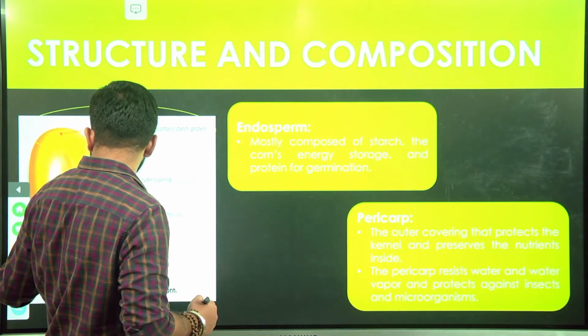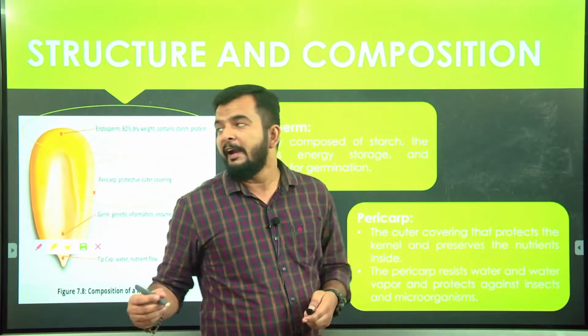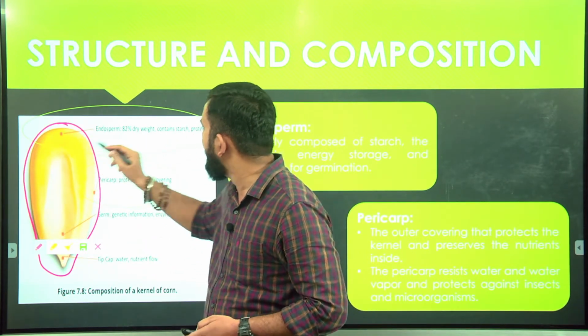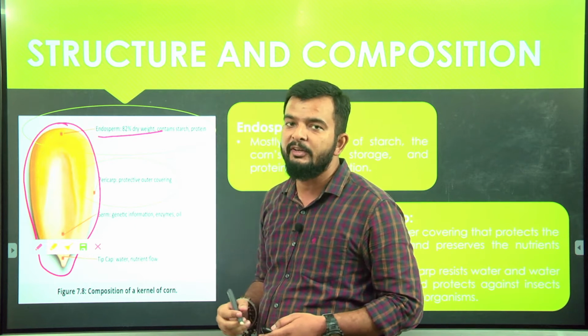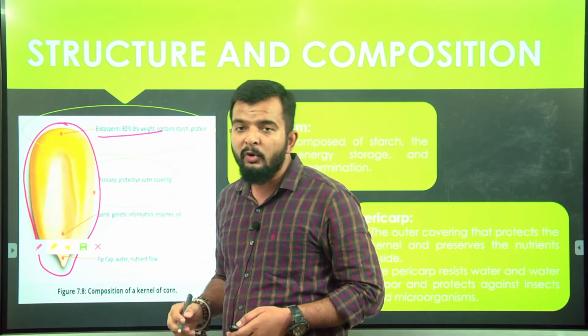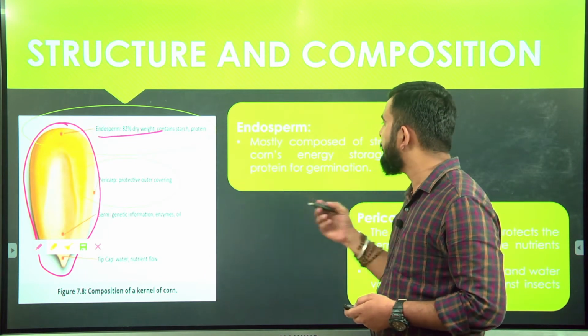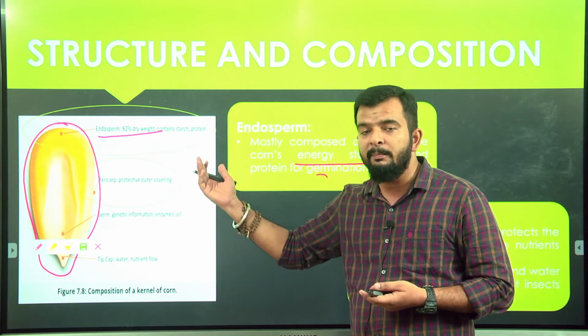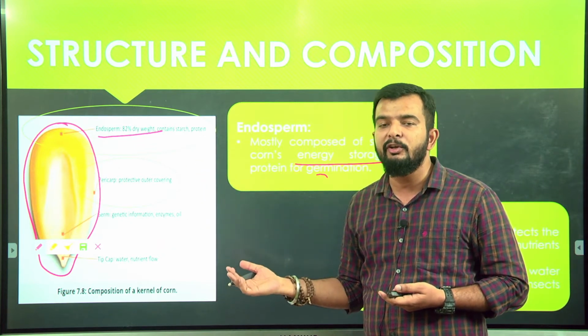So here you can see in this figure, the endosperm, as already discussed, is the outermost portion in case of corn, and forms around 82% of the dry weight of your corn grain. It is rich in starch and protein. So this endosperm serves as a storage unit for your corn plant. It stores the majority of your starch.